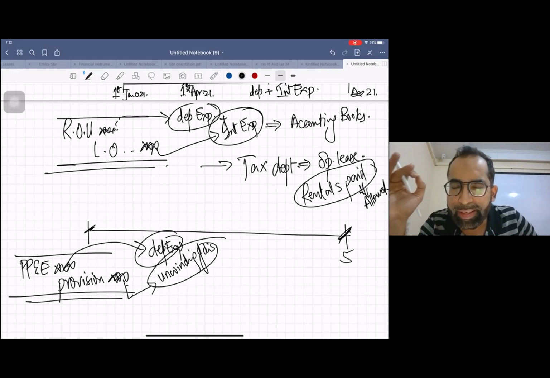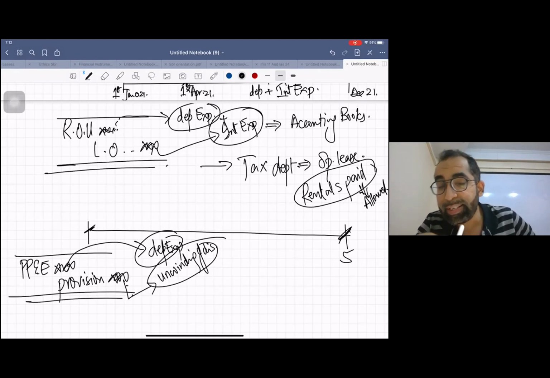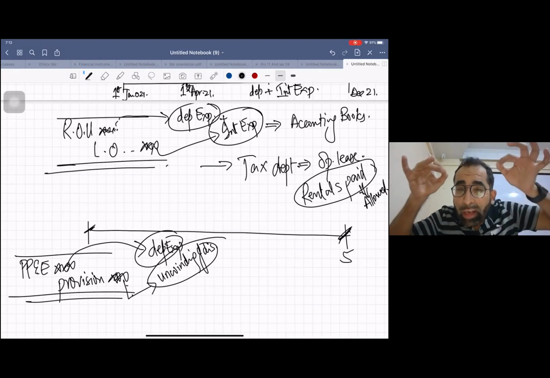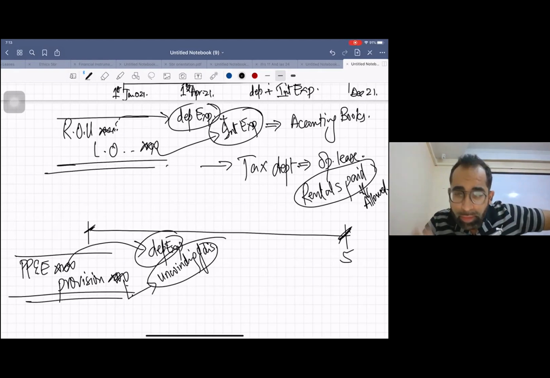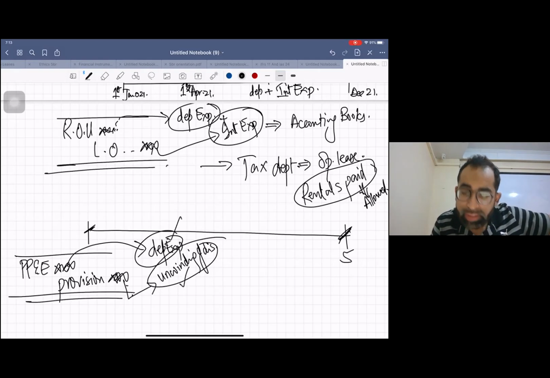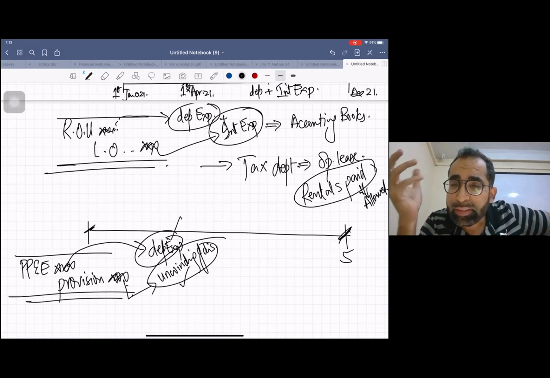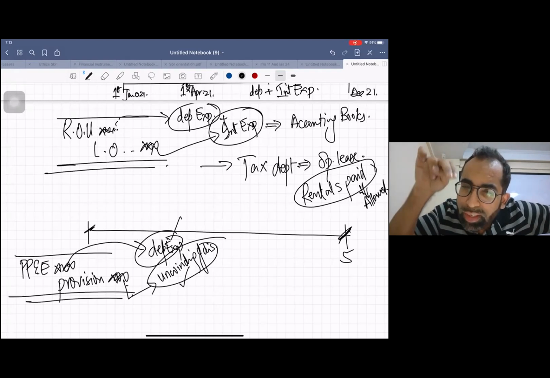We have calculated this provision by computing the present value of future cash flows. So definitely unwinding of discount is needed. So students, in accounting books, right from day one, we book depreciation plus unwinding of discount, that is interest. These two expenses we are booking in accounting.